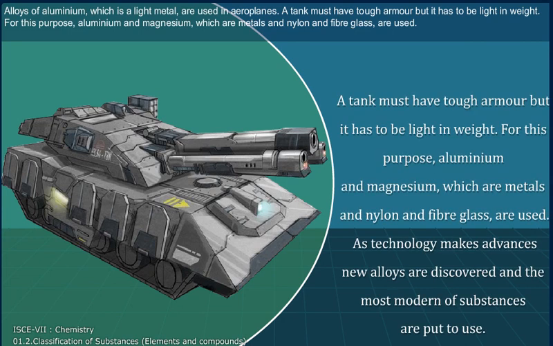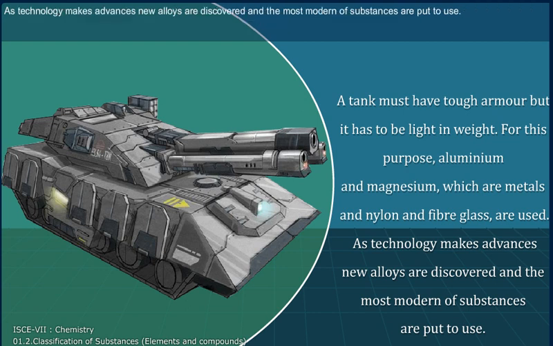A tank must have tough armor, but it has to be light in weight. For this purpose, aluminium and magnesium, which are metals, and nylon and fiberglass are used. As technology makes advances, new alloys are discovered, and the most modern substances are put to use.